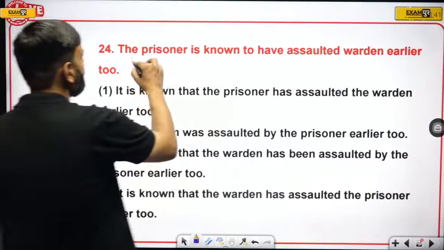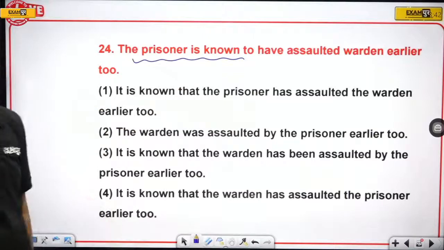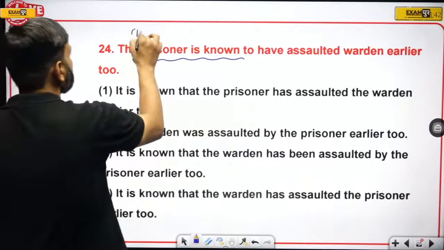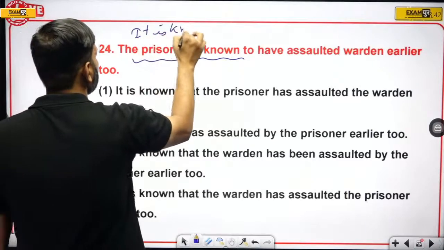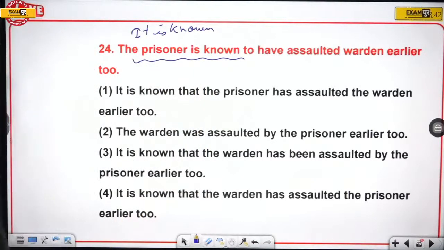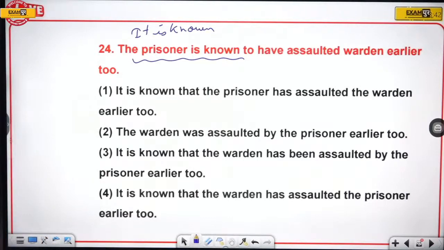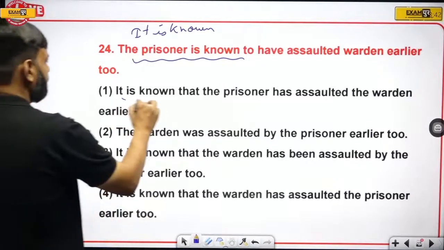So the prisoner is known. This is the part that you have to change into passive. Okay, so the prisoner is known should be changed into it is known. The sentence must start with it is known. So question number 23. So here we have it is known.